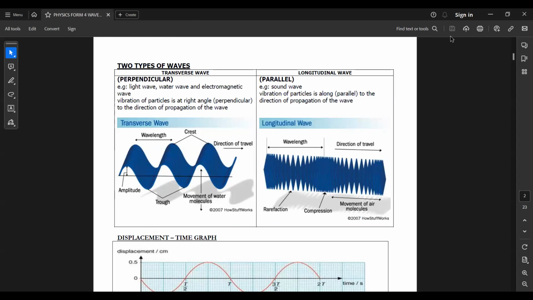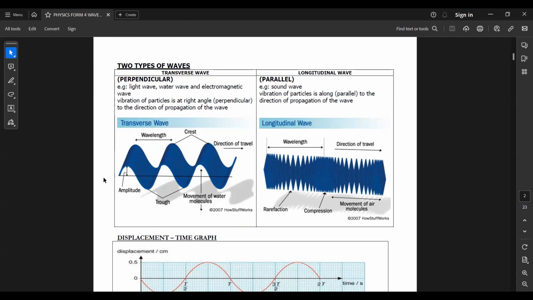Okay. When waves are moving, we call it propagation of waves. There are two ways to look at propagation of waves: transverse waves and longitudinal waves. A transverse wave is where, let's say on this diagram, the wave is moving from left to right.